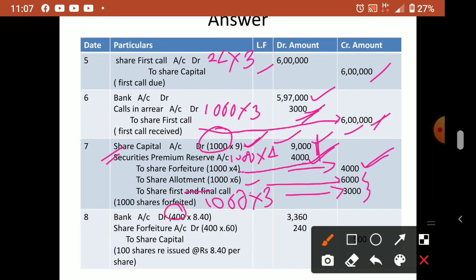but not all 1000 shares are reissued, only 400. So how to do that? The proportionate amount we have to transfer to the capital reserve also. Okay, this one I tell first.